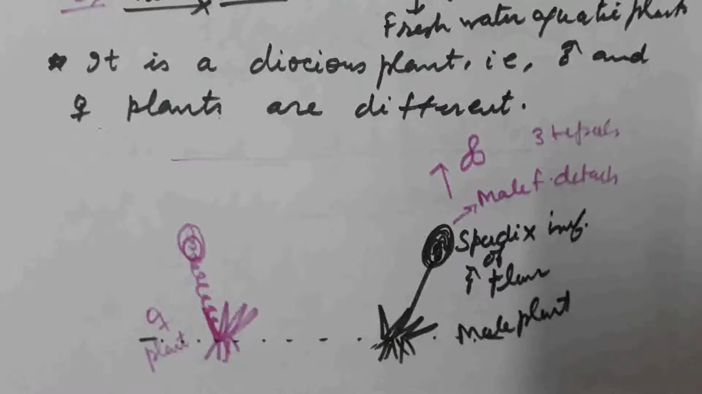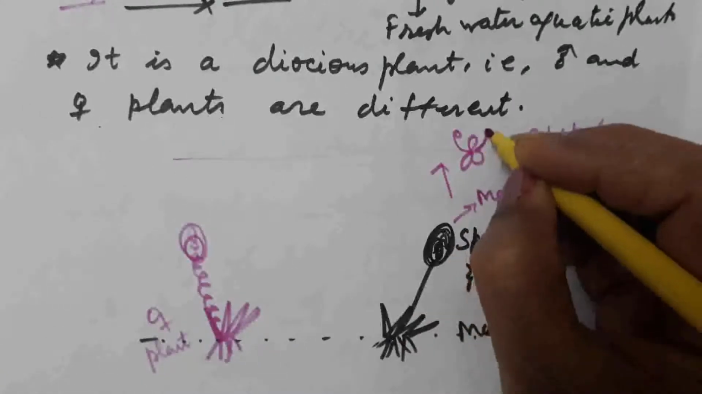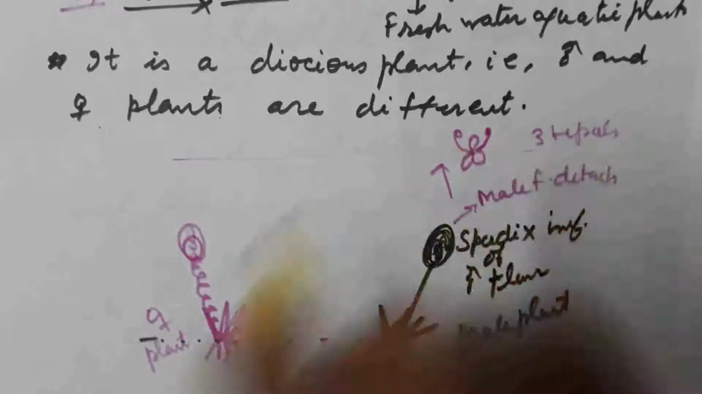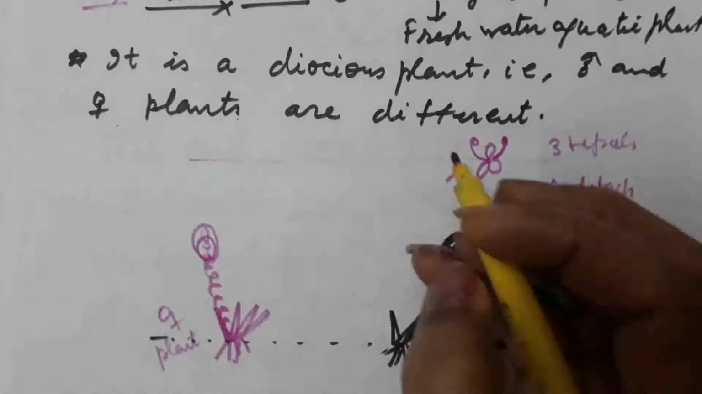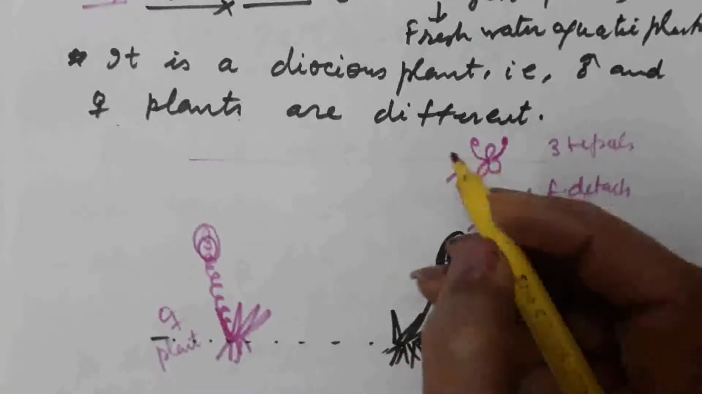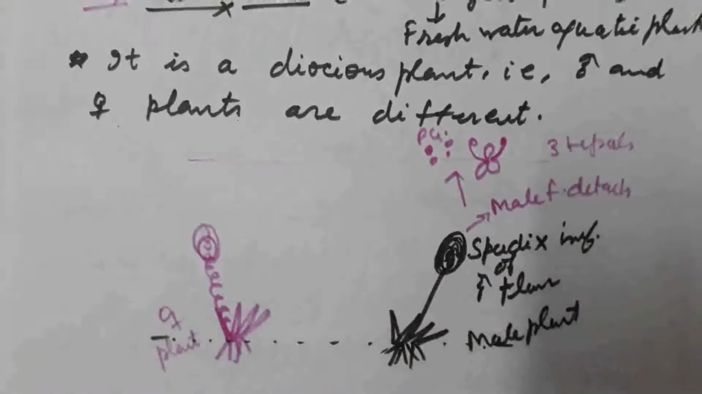The arrangement of these three tepals helps to move the male flower on the surface of water. These are the stamens. On the surface of the water, the stamen matures, anther dehiscence takes place and pollen grains are released. Pollen grains are released on maturity.